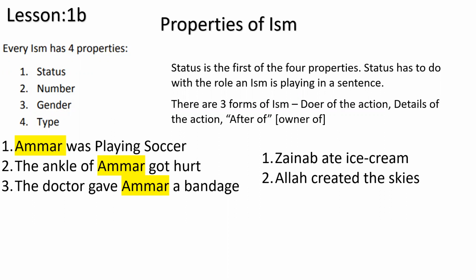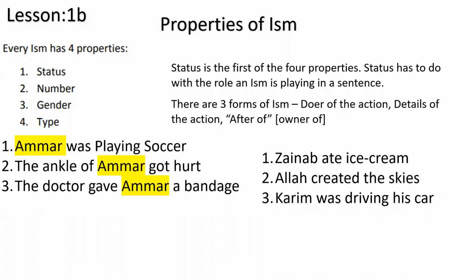Okay, so the word Allah here is the subject, as the brother said, or you can say in a doer status. Okay, created, just like ate is a fail again, and the skies are details here. What did Allah create? The skies. Okay, number three, Karim was driving his car. Karim was driving his car. Okay, now Karim obviously is the doer here. Okay, and driving is the fail. Okay, the action. His car has two things here: his and car, right? So his car is a detail. What was he driving? He's driving his car. Okay, not his friend's car.